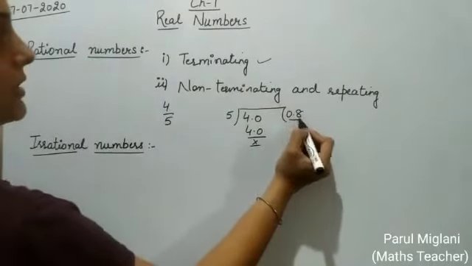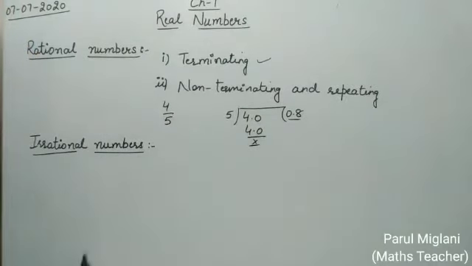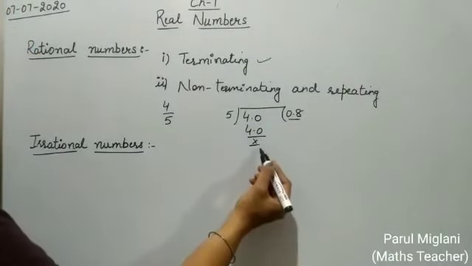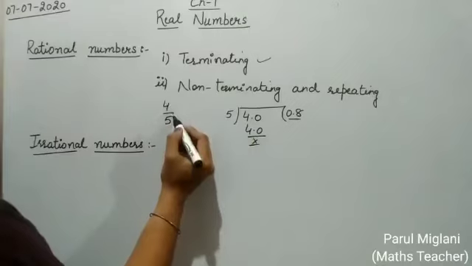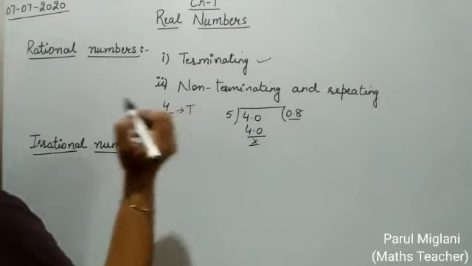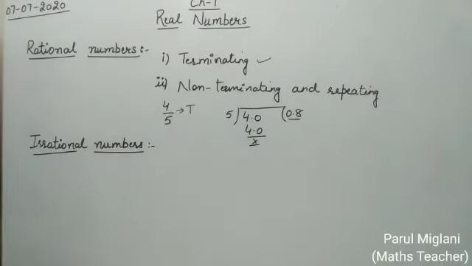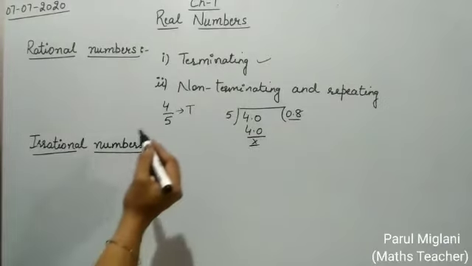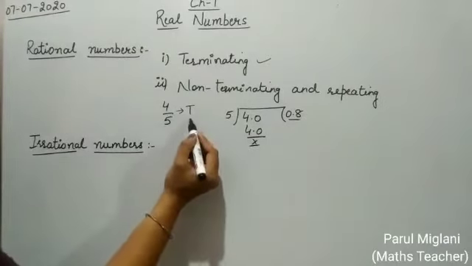It means it is terminating. Terminating means when the remainder becomes 0. So we can say that 4 by 5 is terminating. If the decimal expansion of any number is terminating, those numbers are called rational numbers.